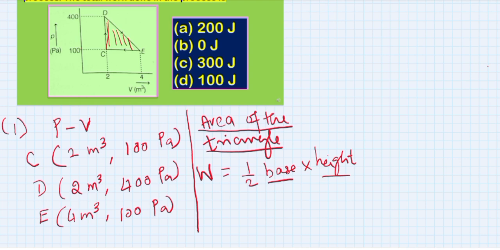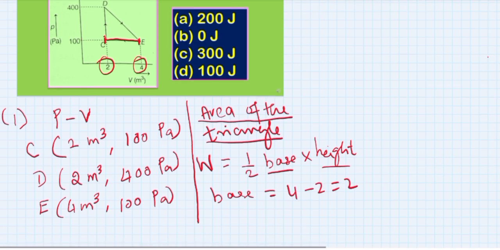Now I will calculate the base. This is the base of our triangle, so I have to calculate this distance. That is 4 minus 2, which is equal to 2.